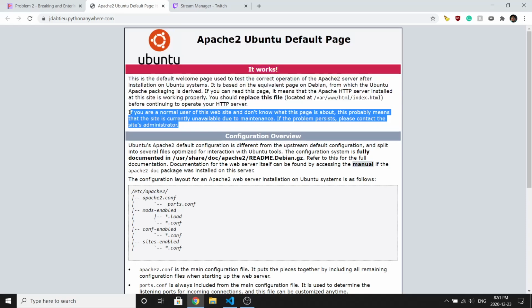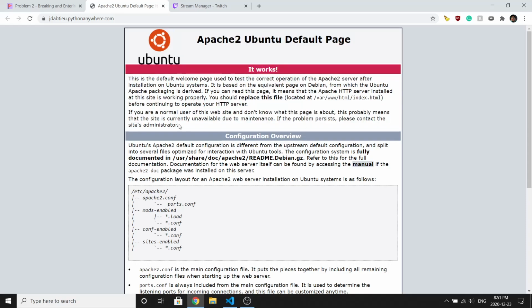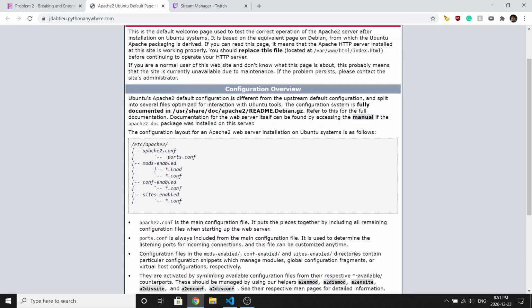If you're a normal user, I don't know what's happening. I don't know what this page is about. Probably it's currently unavailable due to maintenance. If the problem is this, contact the site's administrator. I don't want to do that.